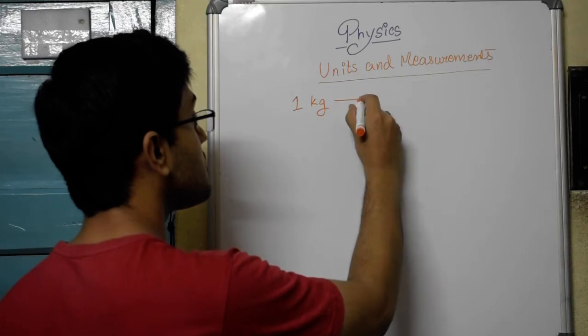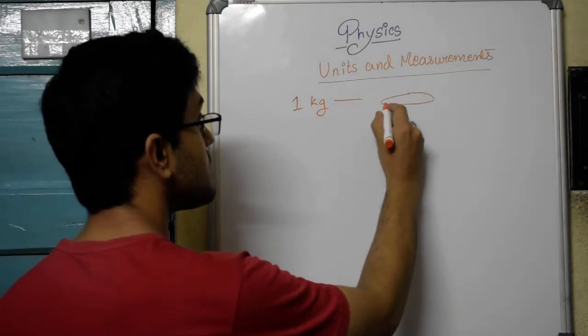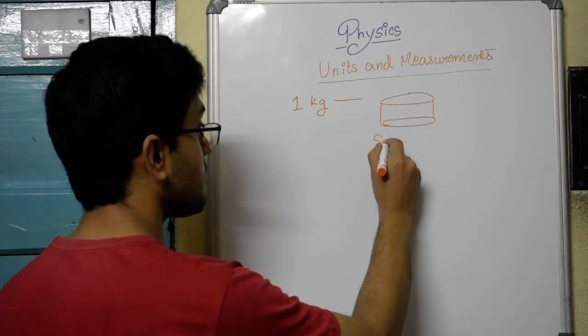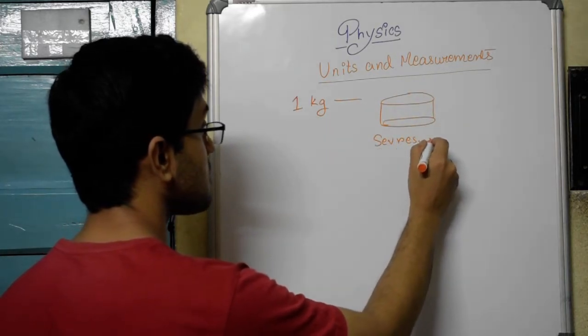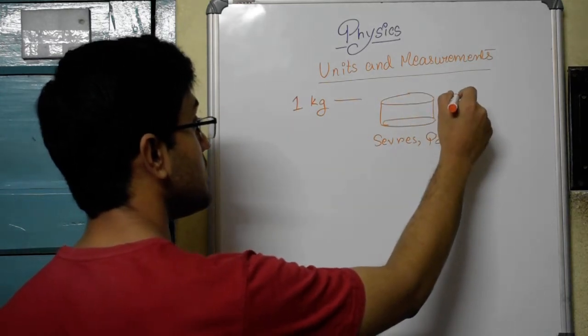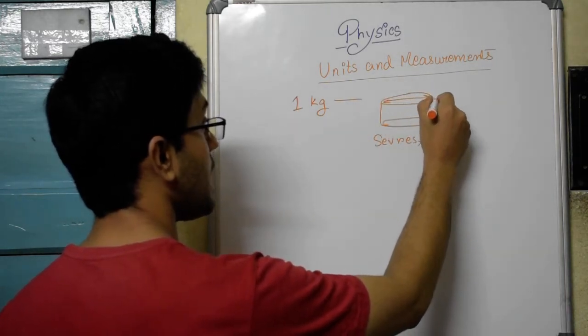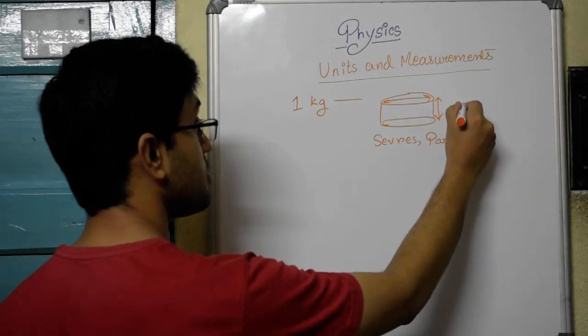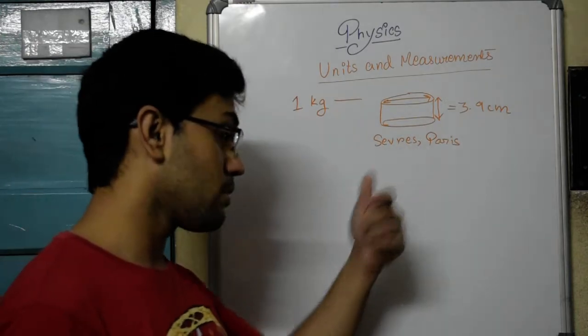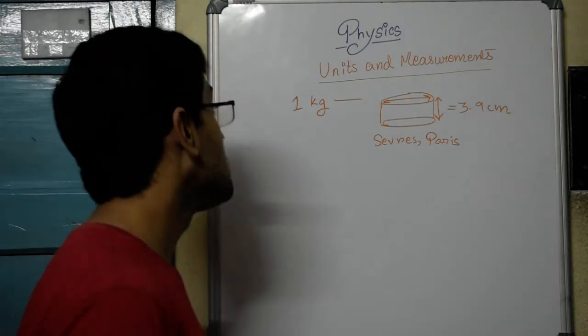1 kg is defined as the mass of a cylinder kept at Sevres, Paris. This cylinder has a diameter and a height both equal to 3.9 centimeter, and it is made of platinum iridium alloy.